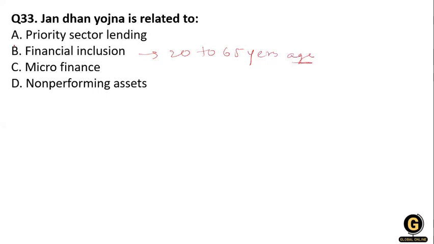The aim of the Jan Dhan Yojana is to expand and make affordable access to financial services, like a bank account, credit, insurance, and pension. So this comes under the Jan Dhan Yojana, and this is financial inclusion.